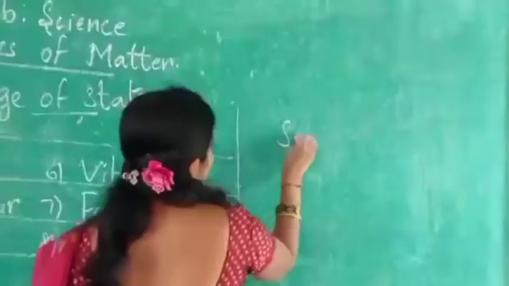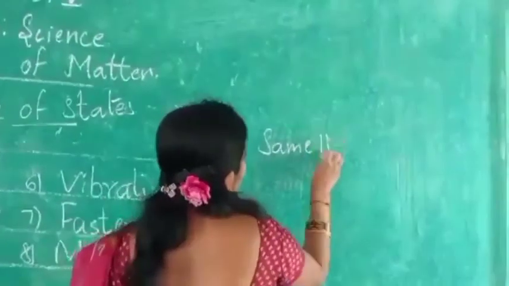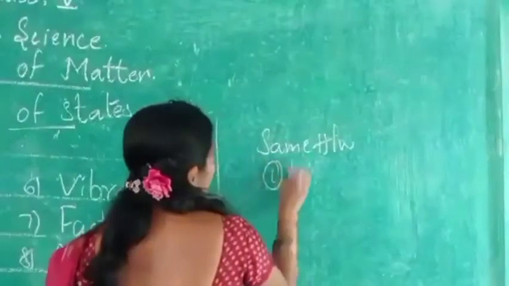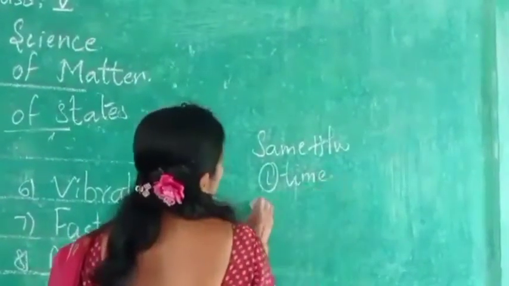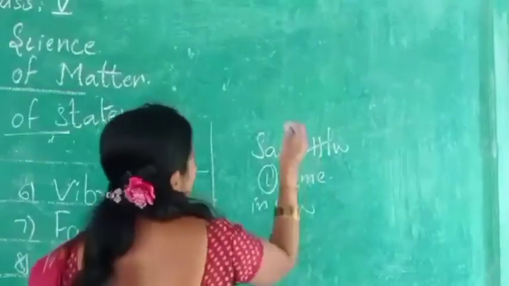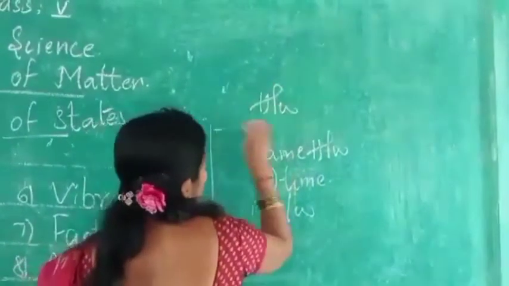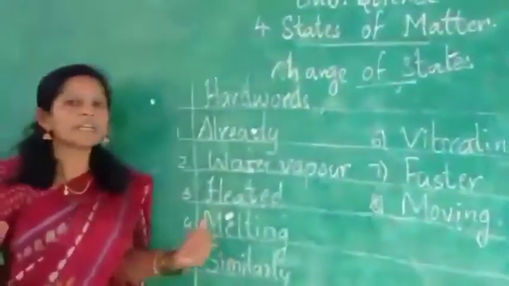Okay, beta. Same homework I am giving. Same homework: write one time as class work. Okay? Thank you, children.